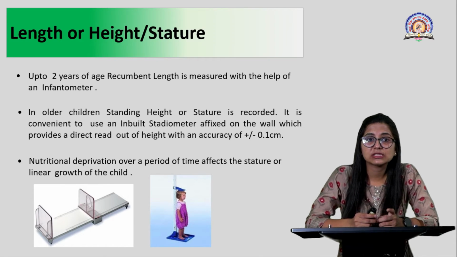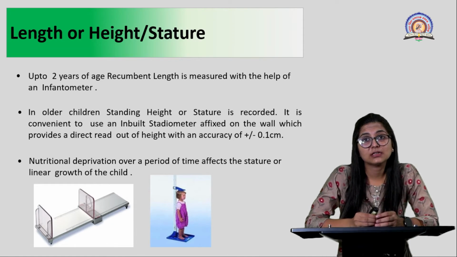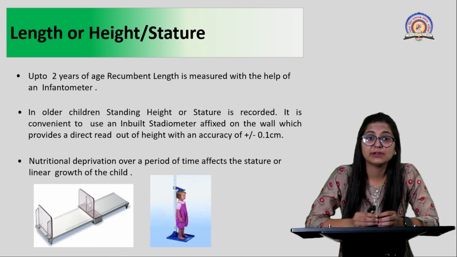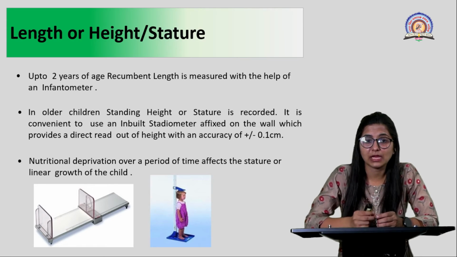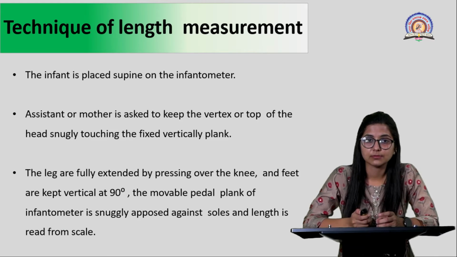An important factor here is the use of recumbent length for measurement of height or stature in children below 2 years of age using an infantometer. Height or stature will be reduced if there is nutritional deprivation over a period of time, and this will directly or indirectly affect the growth or the height. You can also term height as linear growth of a child.